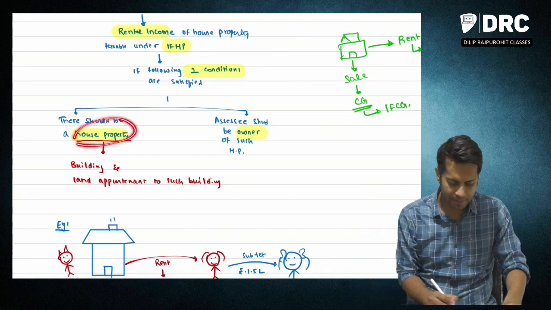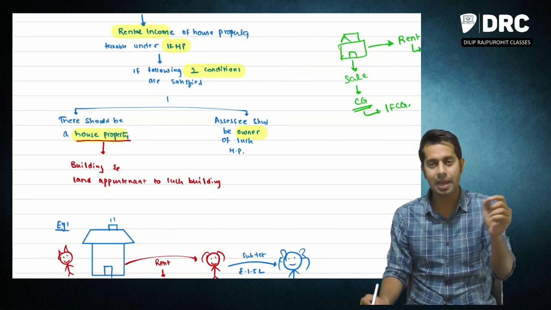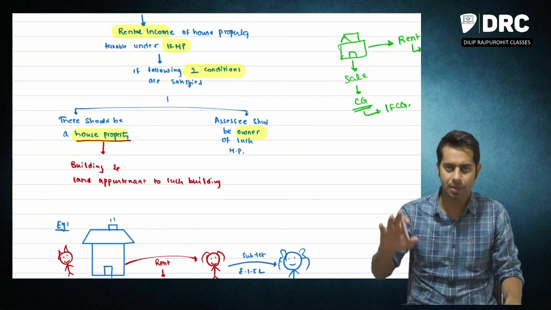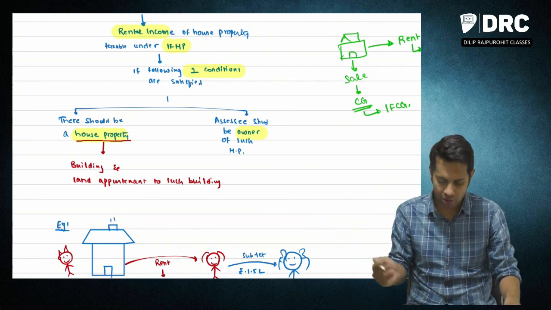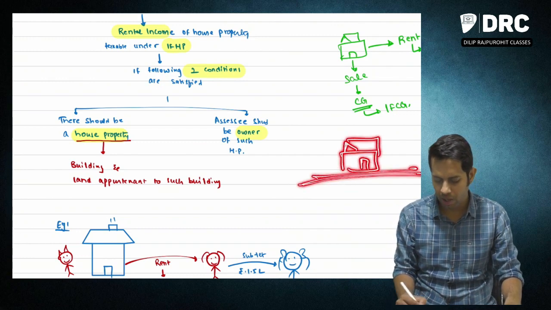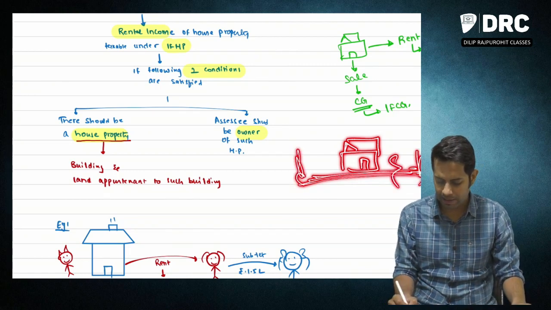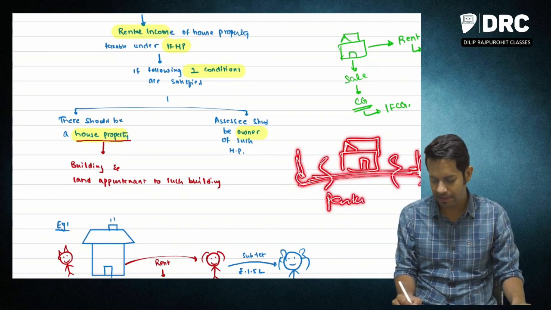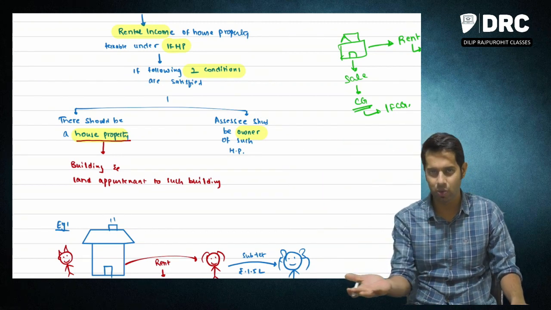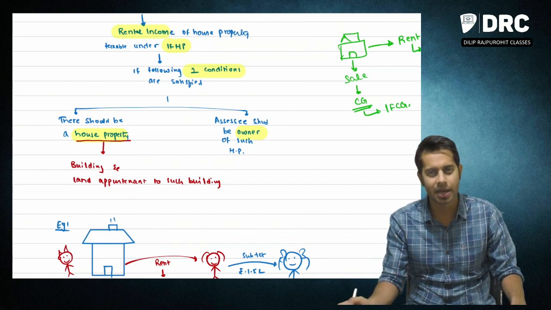Now sir, what do you mean by a house property? House property means building and land appertaining to such building. Sir, can you please give us an example? Now, when we say this is a house property, the compound area, the garden area, the parking area, etc., all these areas, the land which is adjacent to and attached to this particular house property, will also be treated as house property.